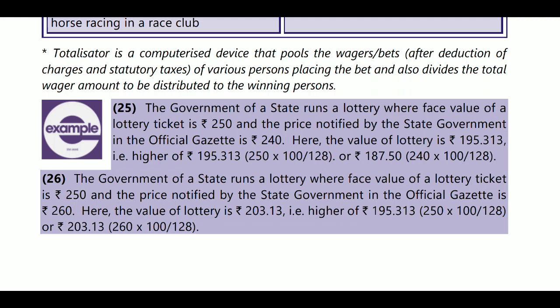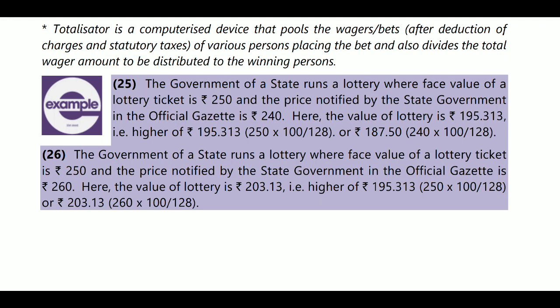So 240 or 250, whichever is higher will be considered. The value of the ticket will be 195.313. Next, the government of a state runs a lottery where the face value of the lottery ticket is 250 rupees and the price notified by the state government in the official gazette is 260 rupees.